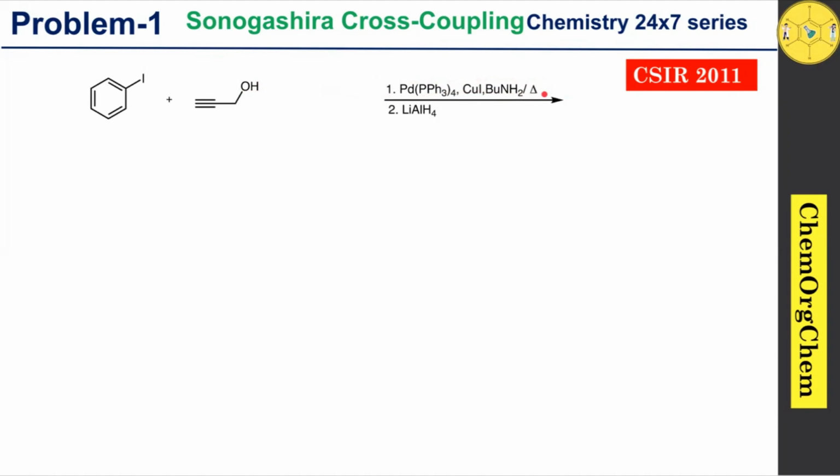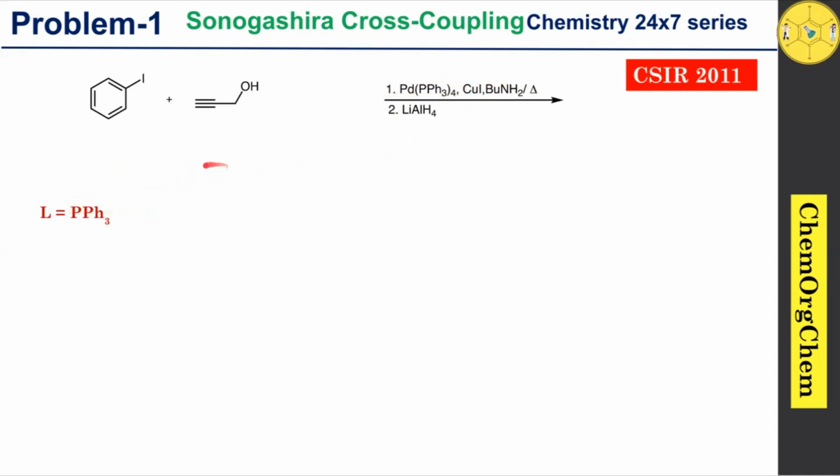In our channel, we have already discussed the Sonogashira cross-coupling reaction and its mechanism, catalytic cycle and a variety of examples. If anyone missed that video, you can find the link in the description box below. As per the Sonogashira cross-coupling reaction, we need palladium tetrakis. For our convenience, we can rename triphenylphosphine as L.